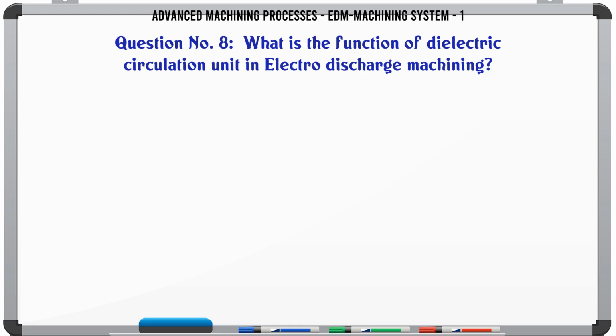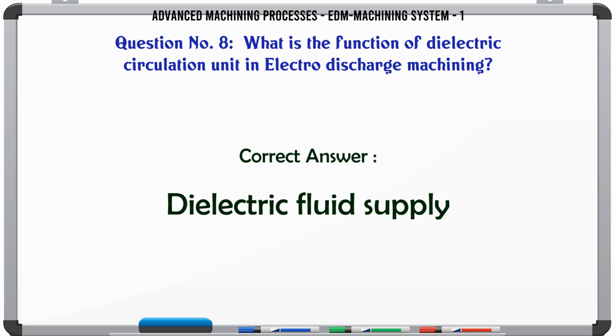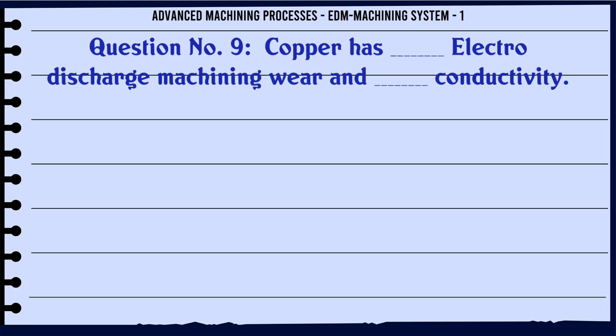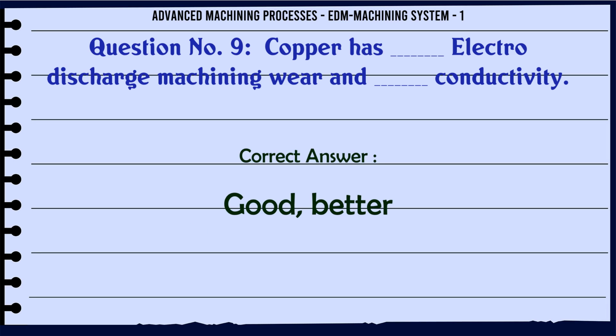What is the function of dielectric circulation unit in electro discharge machining? A. Constant gap, B. Supply power, C. Dielectric fluid supply, D. Workpiece holding. The correct answer is dielectric fluid supply. Copper has electrode discharge machining wear and conductivity. A. Good better, B. Good worse, C. Bad better, D. Bad worse. The correct answer is good better.